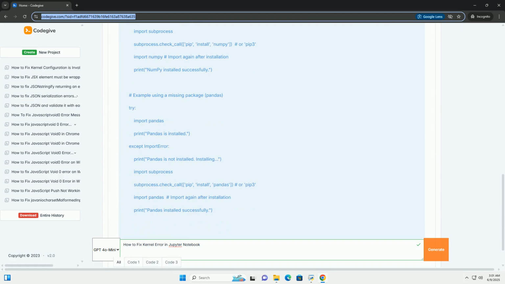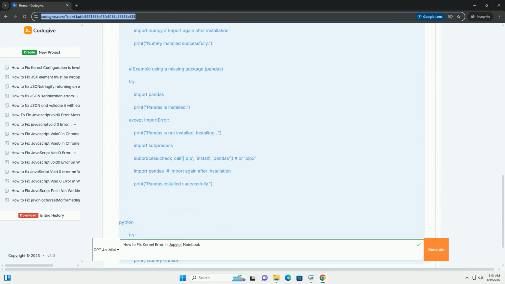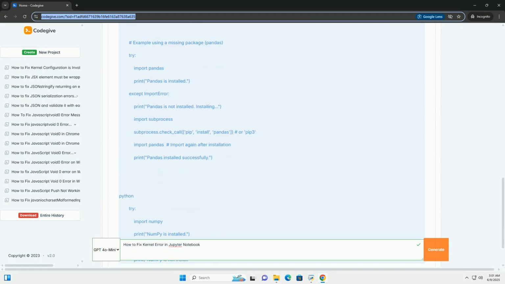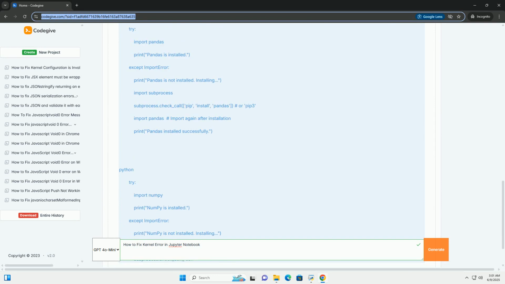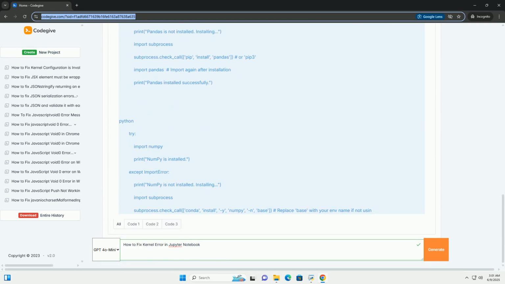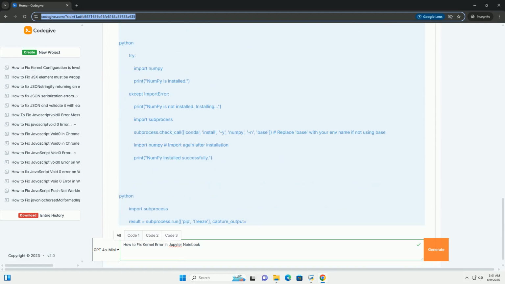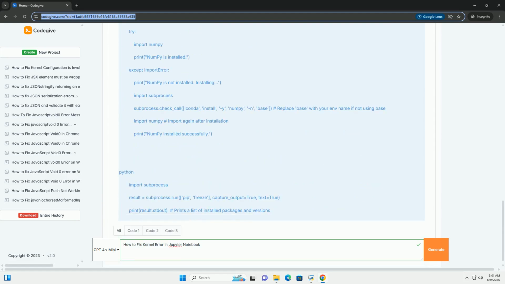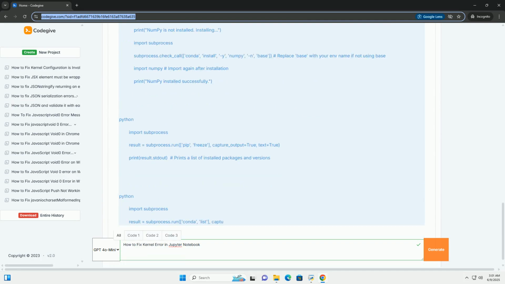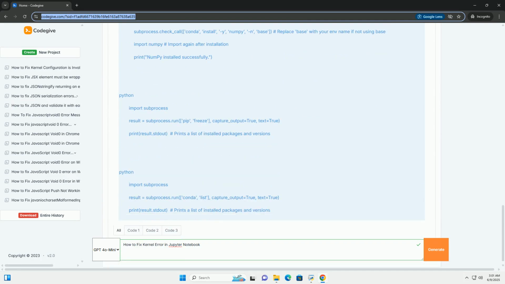A kernel is the computational engine that executes your code in a Jupyter Notebook. When the kernel fails, you can't run your code, and the notebook becomes unresponsive. This comprehensive guide will walk you through common causes of kernel errors and provide detailed solutions with code examples.